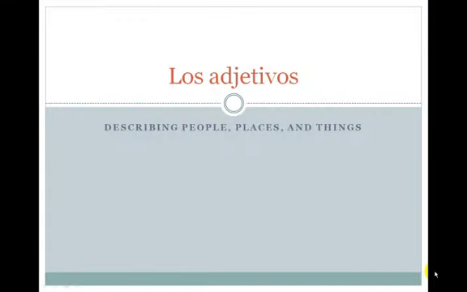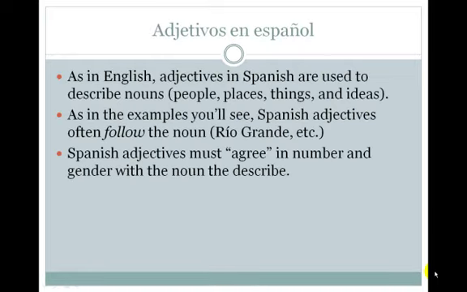Today's lesson, we're going to be talking about los adjetivos, Spanish adjectives. Adjetivos en español. As in English, adjectives in Spanish are used to describe nouns. Nouns, of course, are people, places, things, and ideas. And as you'll see in the following examples, Spanish adjectives often follow the noun. In English, they precede the noun. In Spanish, they follow the noun.